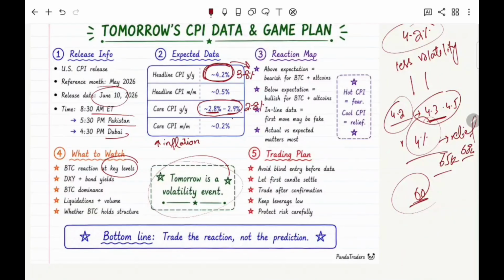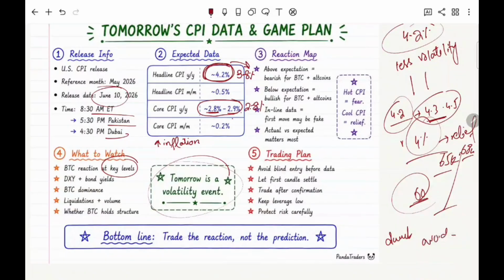Whenever the CPI data comes, you will see big red or big green candles suddenly in the market. But it is a very dumb, or you can say stupid, decision to enter suddenly in the market looking at the CPI data, because there's higher volatility in the market, and you should avoid leverage trading.